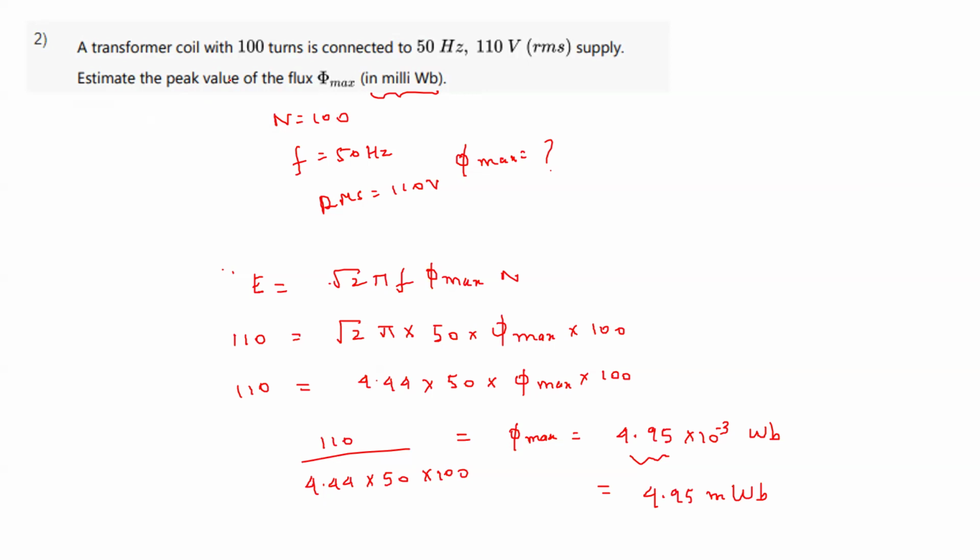Basically, what they're asking is, indirectly they have given you the number of turns. Number of turns is 100, frequency is 50 hertz, and RMS value is 110 volt. Now they're asking you to calculate phi max. What will be the phi max? How can we find this phi max?